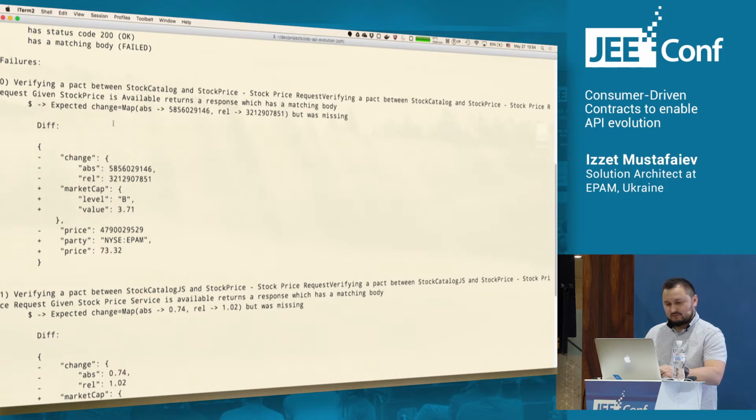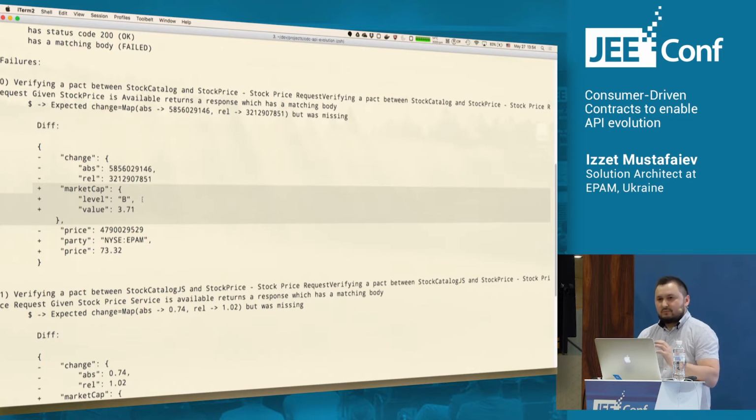And in the response, we can see what was changed. So basically, the price change was removed from the interface, and a new attribute was added. So it was actually a destructive change, because we broke the contract that we shared from consumer to provider.